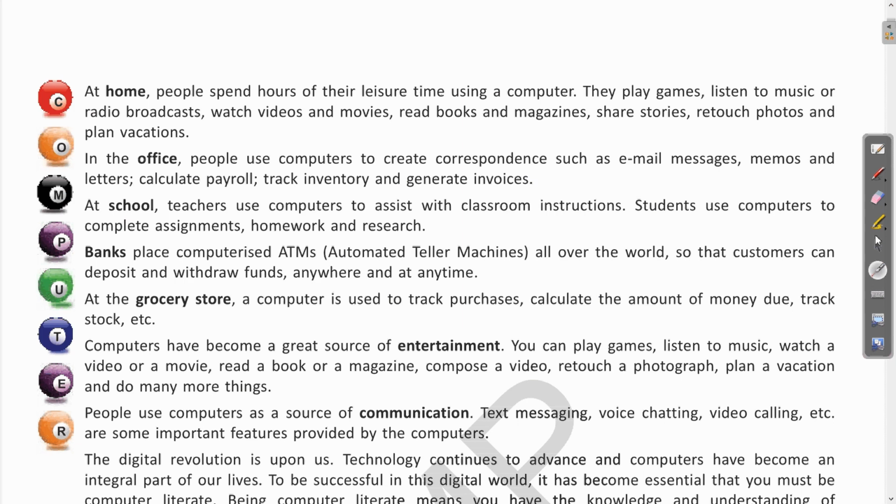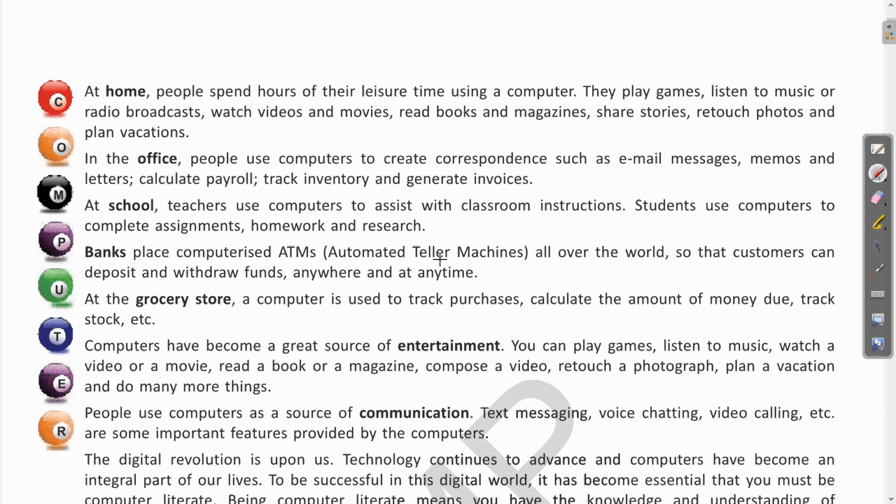Next is the bank. Whenever we visit the different banks, you can see the office workers and the manager in the bank have the computer at their desk. And not only that, the ATM machines are also governed or operated with the help of computers and the software. The machine from which you give the input for withdrawing the money is also a type of computer.